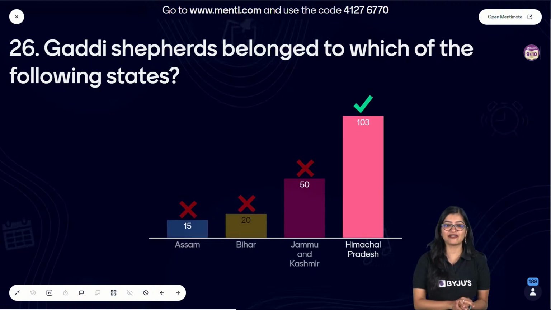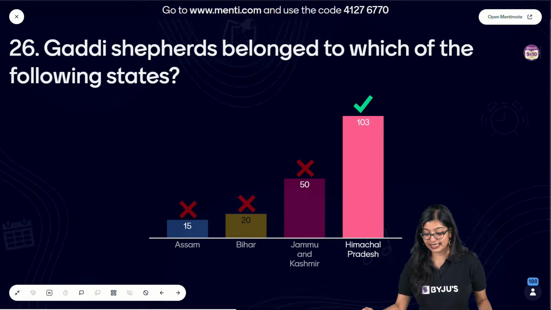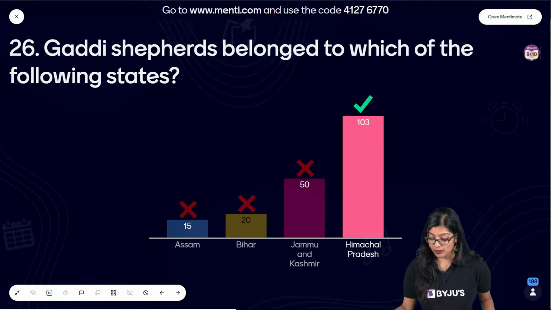Very good, everybody. I can see that most of you have got the correct answer. In this case, it is Himachal Pradesh. I said that the answer is not a union territory, is what I meant. The answer is not a union territory.